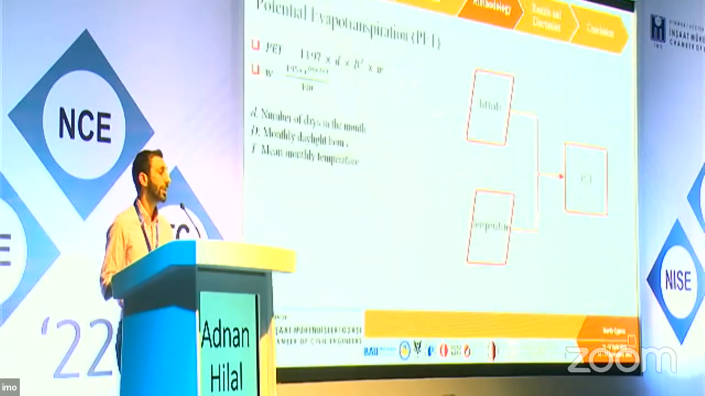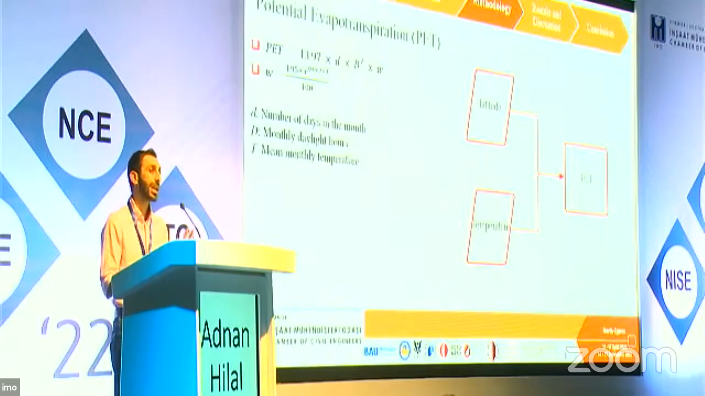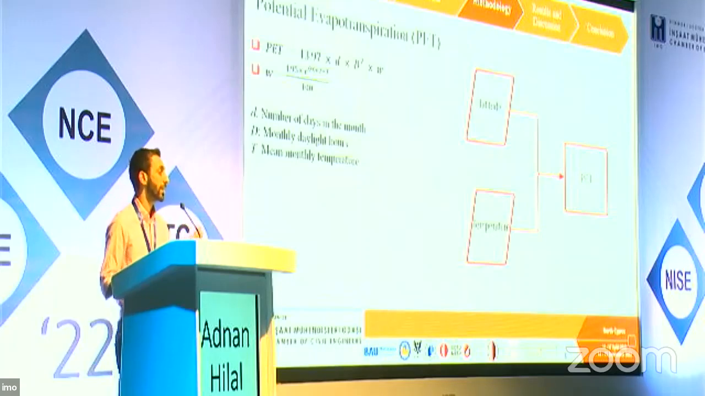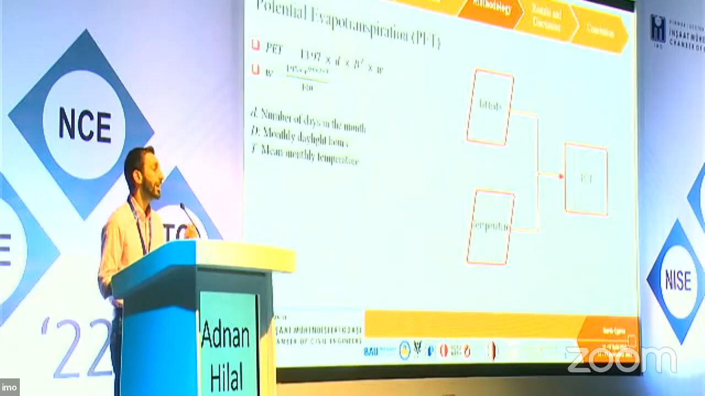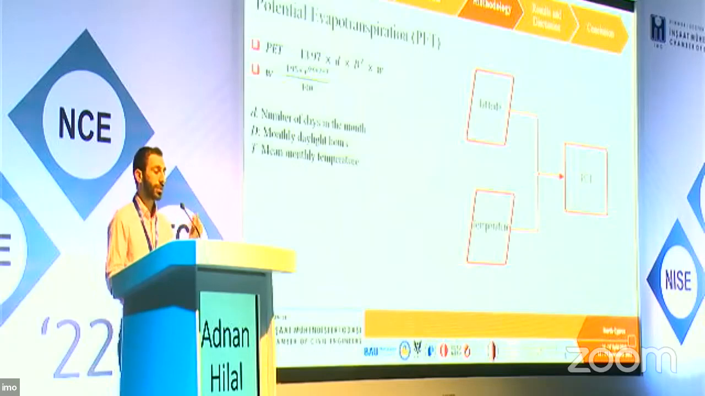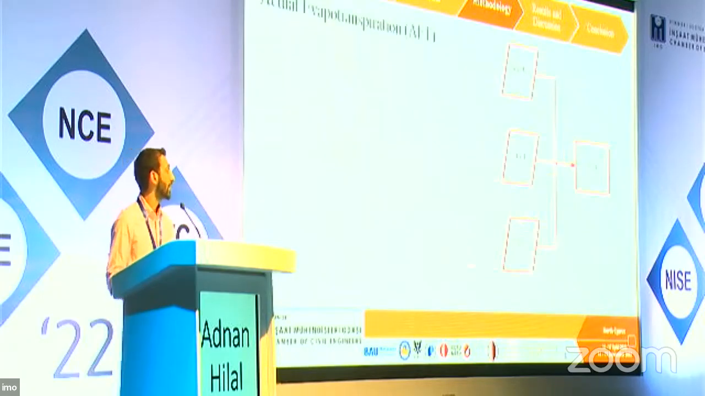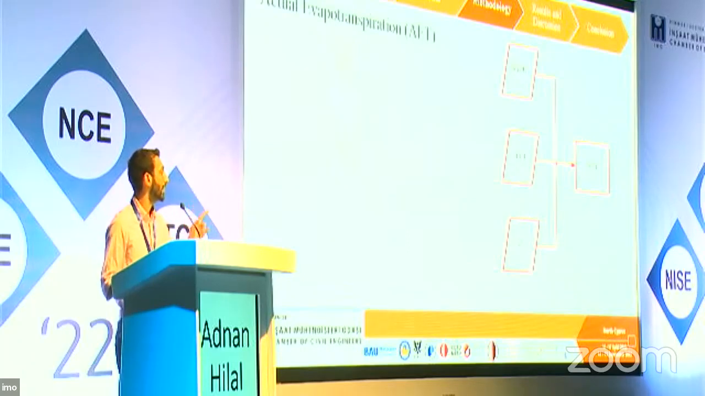After that, we move to calculate the potential evapotranspiration, which, as indicated by the name, is the theoretical or potential amount of vapor that can evaporate from a specific region, based on three parameters. First, the monthly temperature, then the number of hours of sun per day in that month, and the number of days in that month.